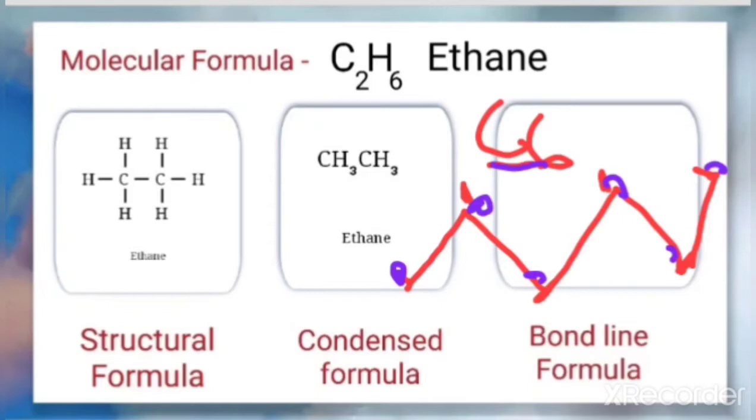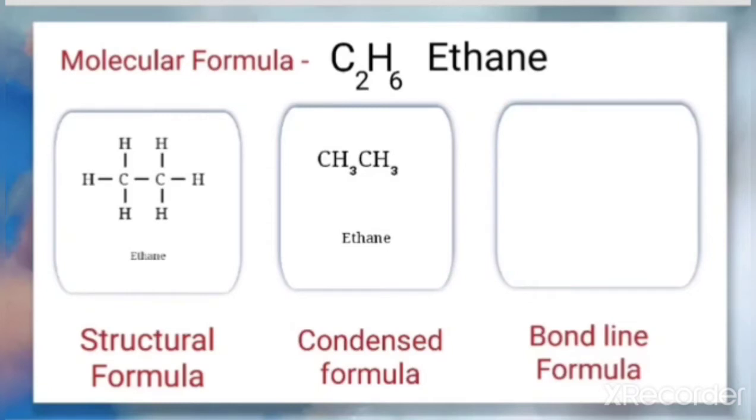But if there is a double bond, in that place, like here, you have to keep a double line. So that means for the bond line representation, we will not represent the carbon or hydrogen. We will just represent the bonding by lines. That's why it is called the bond line structural representation.